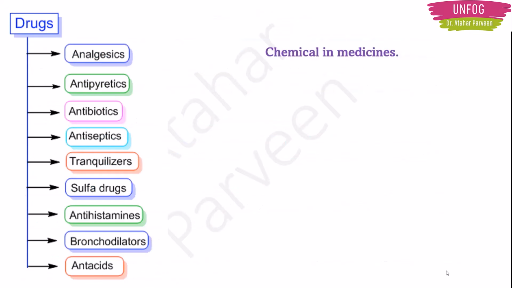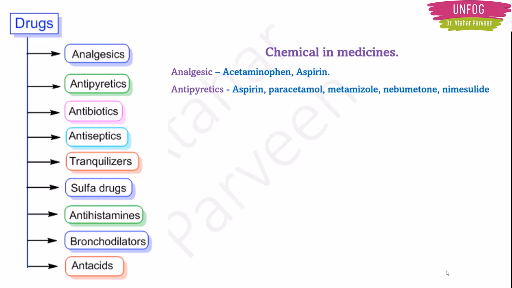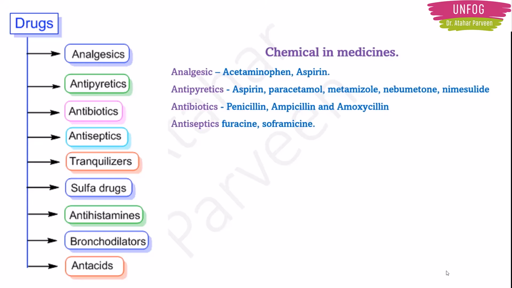Now after discussing all those drugs, one basic summary if I have to give, these are the important types of drugs with examples. For example, analgesics: acetaminophen and aspirin. Antipyretics: aspirin, paracetamol, metamizole, nabumetone, nimesulide. Antibiotics: penicillin, ampicillin, amoxicillin. Antiseptics: Furacin, Soframycin.